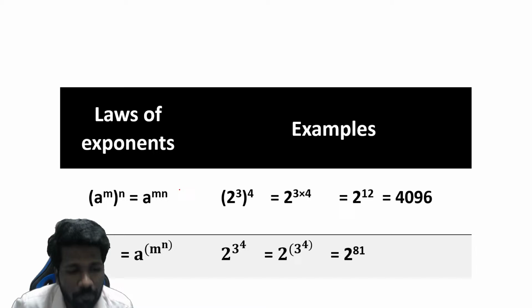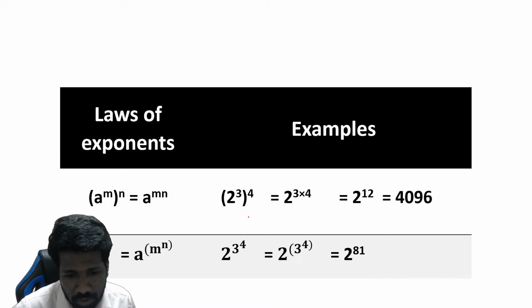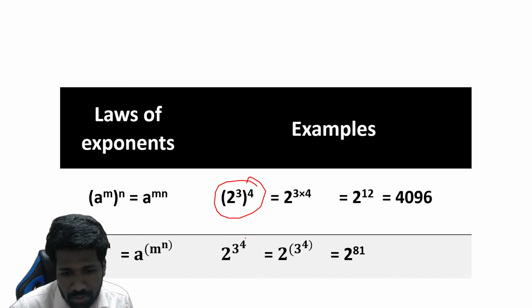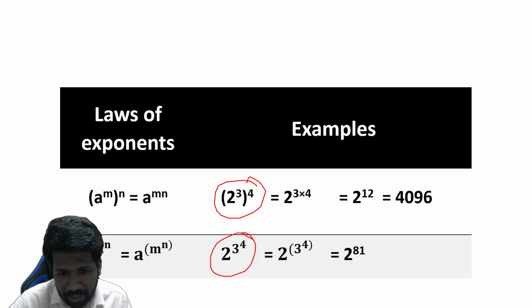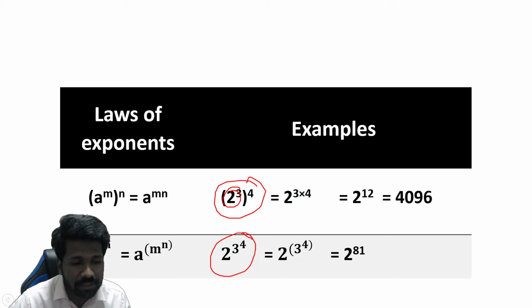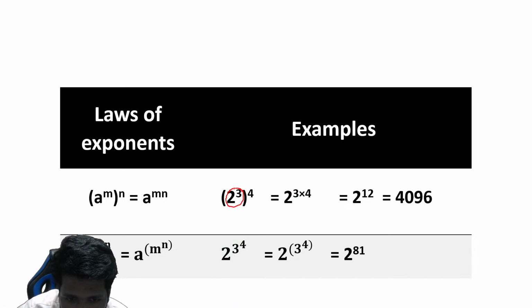Now what about power of power? How to simplify it? 2 raised to 3 raised to 4, and 2 raised to 3 the whole raised to 4. Both are different. Please understand. When a bracket is there, that step should be done first. The BODMAS rule says brackets should be done first. 2 raised to 3 the whole raised to 4 means 2 raised to 3 is 8, 8 raised to 4. 8 raised to 4 is 4096 when you calculate it.